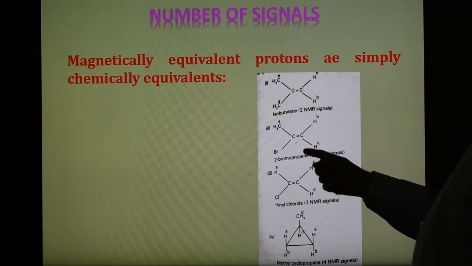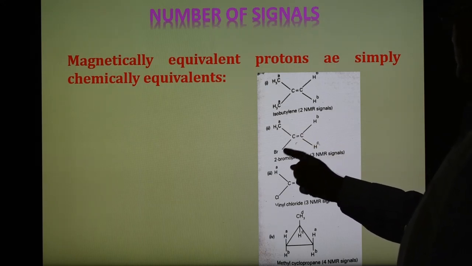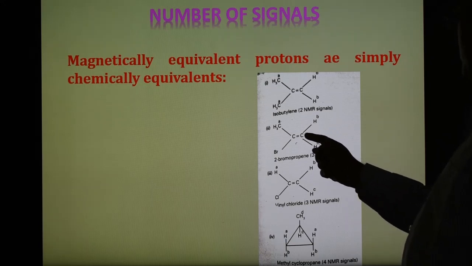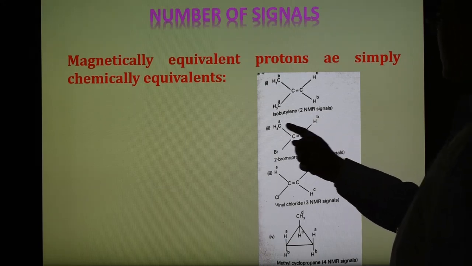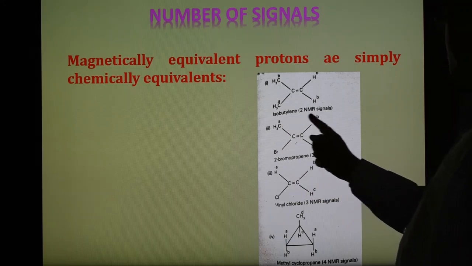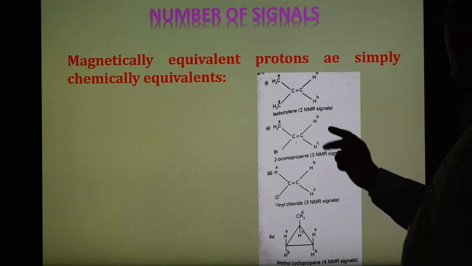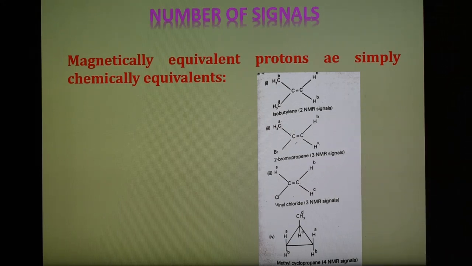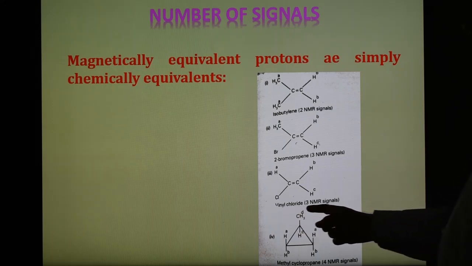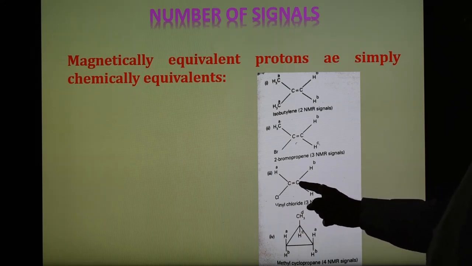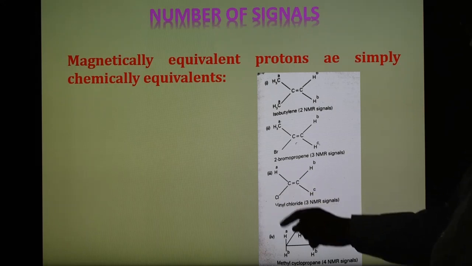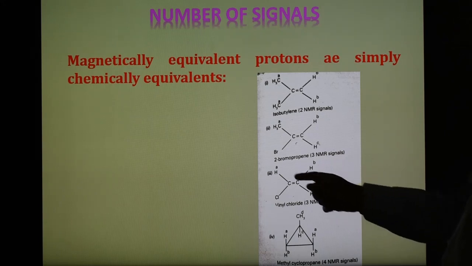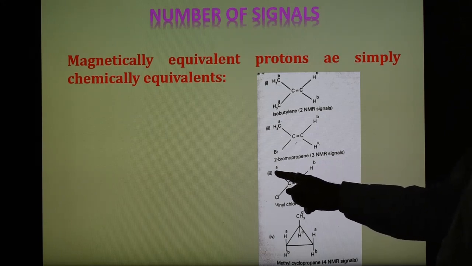But in the case of 2-bromopropene, CH3 is here and Br is on the second carbon, so it is 2-bromopropene, with CH3 and a CH2 group. This is different and this is different, therefore this is one proton, and the second and third. These look the same, but if you see on this side, the environment is different, therefore they give three NMR signals. In the case of vinyl chloride, see here the carbon-carbon double bond, with H, H and Cl. The environments are different if you look in this way or in this way. Therefore they give three NMR signals, A, B, C.